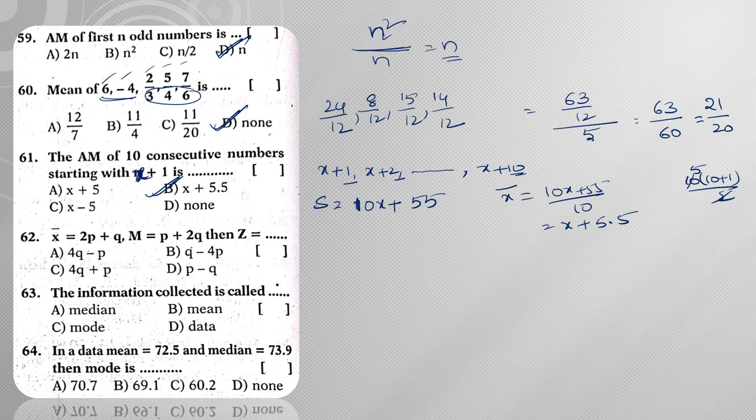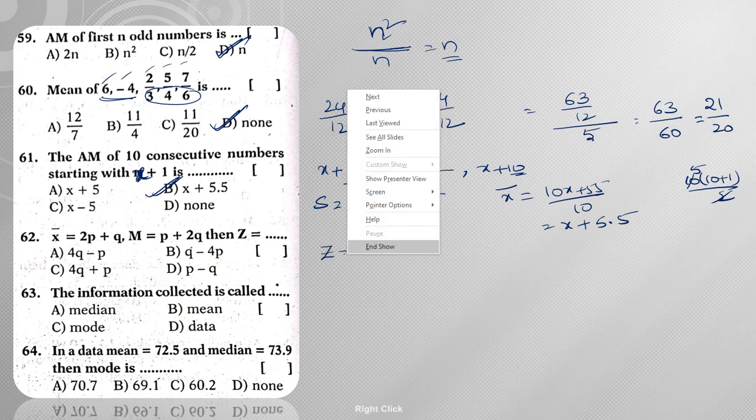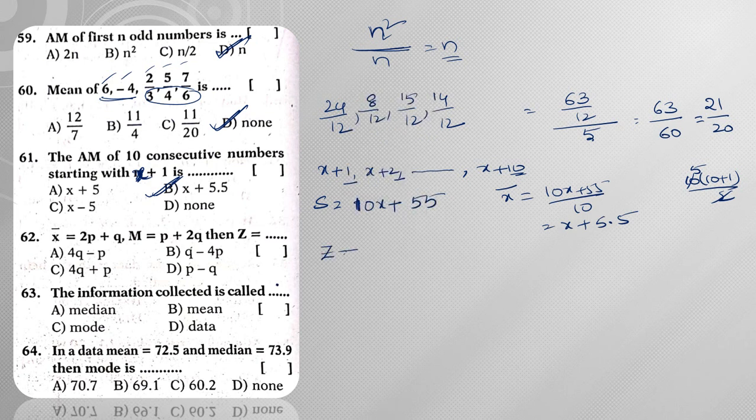Next, the mean is 2p plus q and the median is p plus 2q. Then z is the mode. We already know z is equal to 3 times the median minus 2 times the mean. Substituting the values, 3 times p plus 2q minus 2 times 2p plus q.